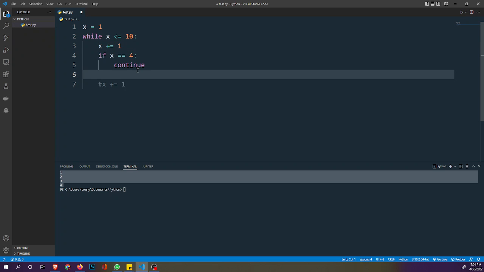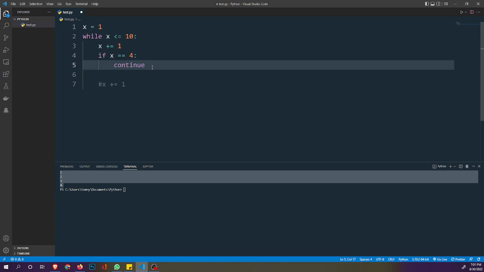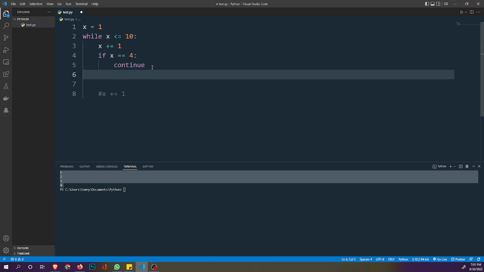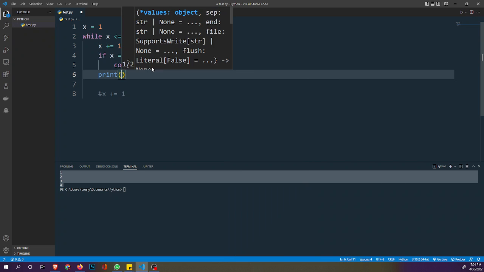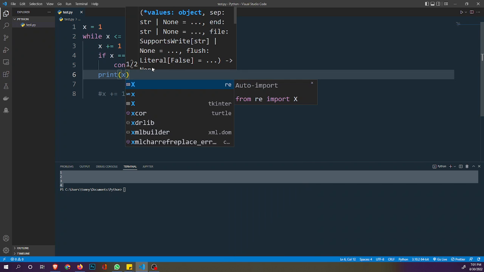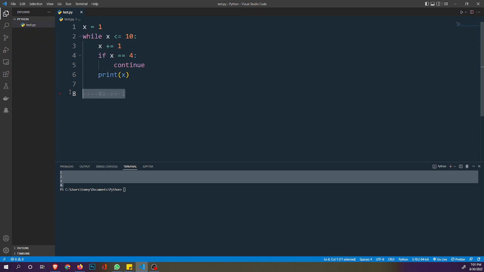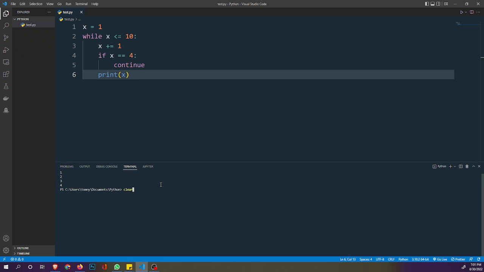But then we will have our print, and then we'll now have print x. So if we run this now, let me clear my terminal and I run this, you see 4 is omitted.